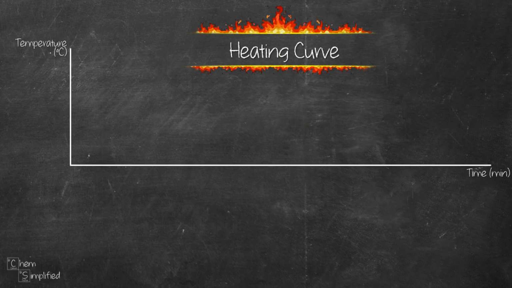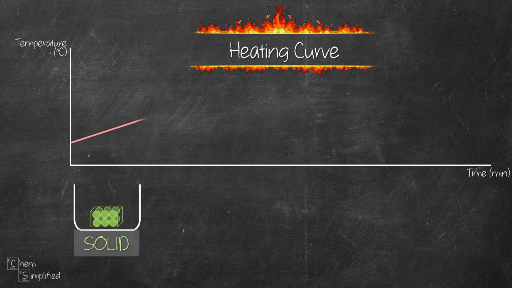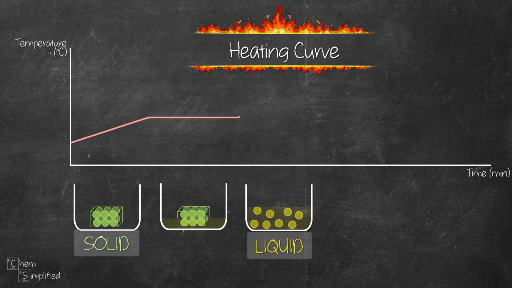So what happens when we heat the particles? Let's start with solid. When solid is heated, heat is absorbed by the particles and converted to kinetic energy. That means the particles will vibrate faster. As the temperature increases, the particles will move even faster and eventually overcome the attractive forces that hold the solid particles together. At this point, the substance is now liquid.